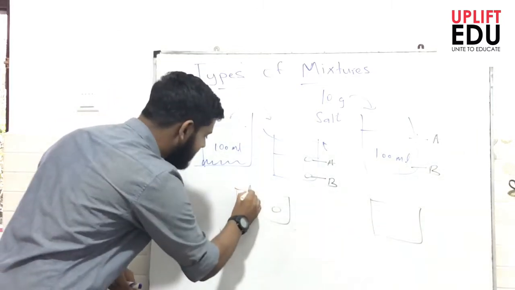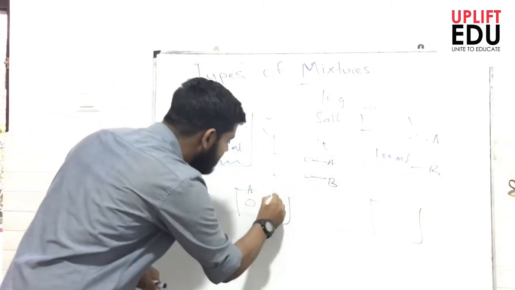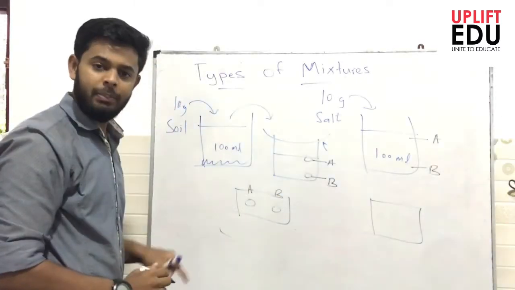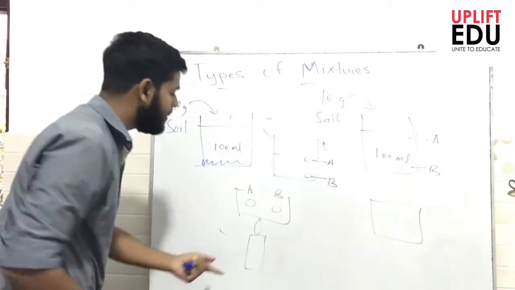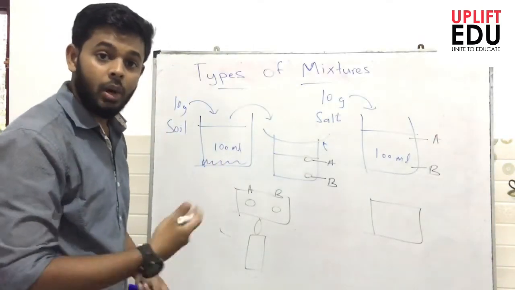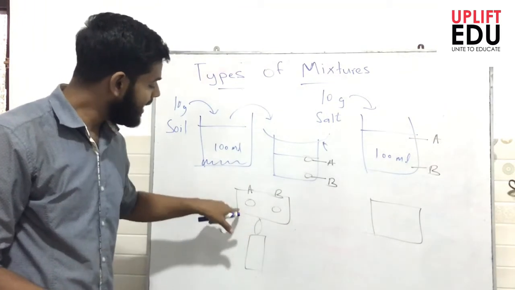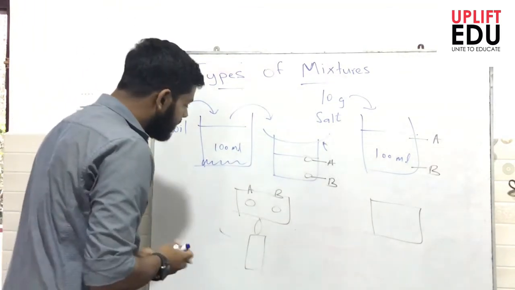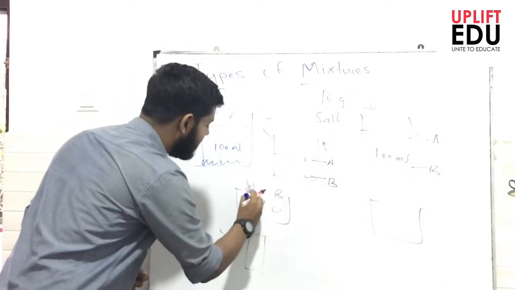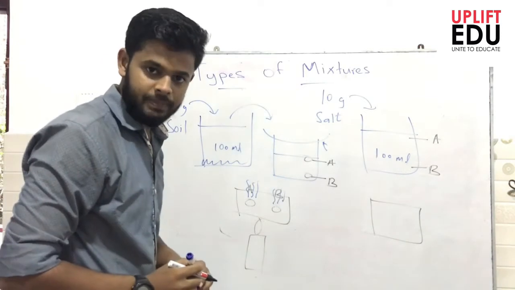Let me label this as the sample taken from position A and the sample taken from position B. Let me heat this with a heating source, maybe a Bunsen burner or a candle. If I keep on heating this metal sheet, I will observe the water getting evaporated, letting only the soil precipitate at the bottom.